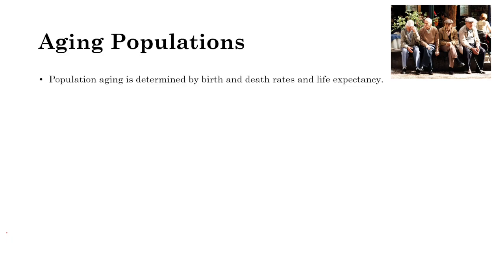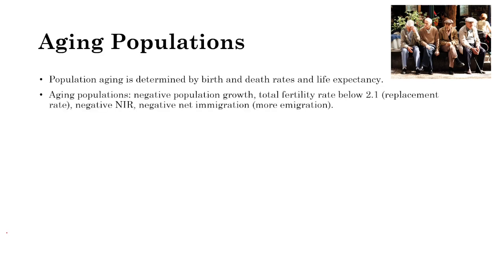So, aging populations. Population aging, where there's more elderly compared to the youth and young adults, is determined by birth and death rates, our crude birth rates, our crude death rates, as well as the life expectancy. Obviously, we would expect life expectancy to increase. Aging populations are often synonymous with negative population growth, a total fertility rate below the replacement rate, so you cannot replace the population anymore, a negative natural increase rate, and a negative net immigration, which means more emigration.